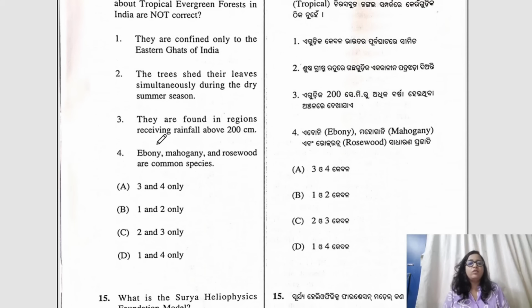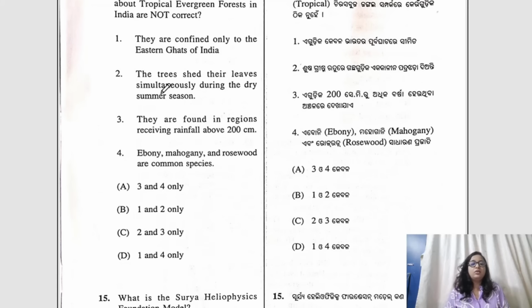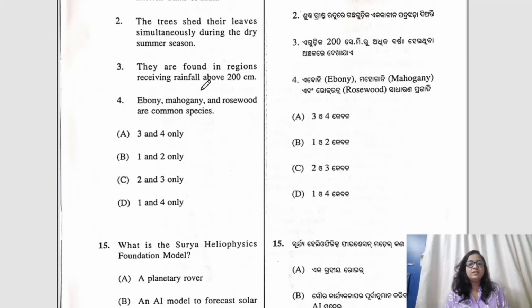Question number 14. Which of the following statements about tropical evergreen forests in India are not correct? One, these are only confined to the eastern Ghats of India. Two, the trees shed their leaves simultaneously during the dry summer season. Three, they are found in regions receiving rainfall above 200 centimeters. Four, ebony, mahogany, rosewood are common species. So, what would be the correct answer here? The correct answer would be B, 1 and 2.